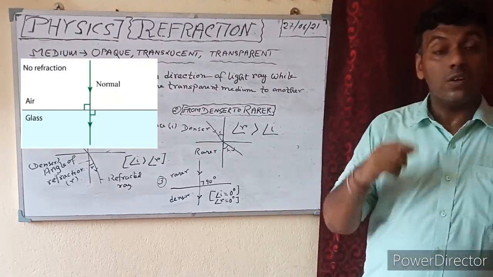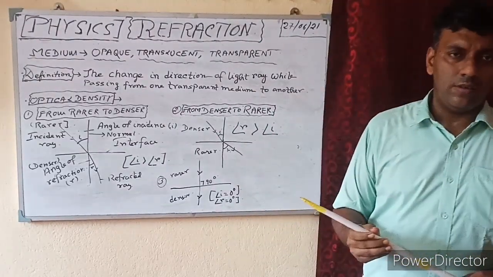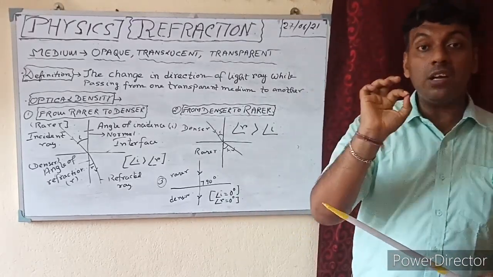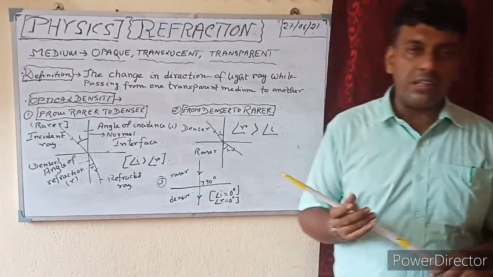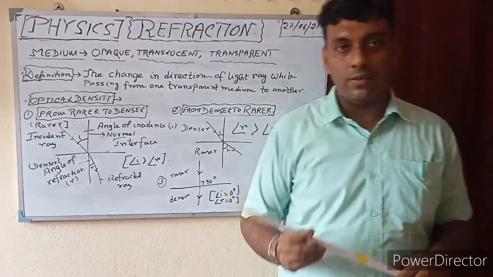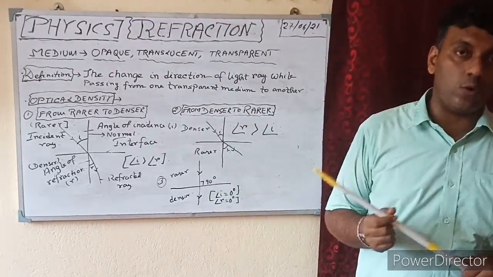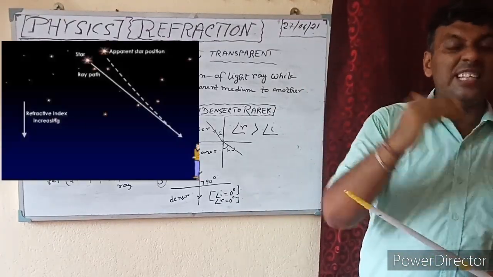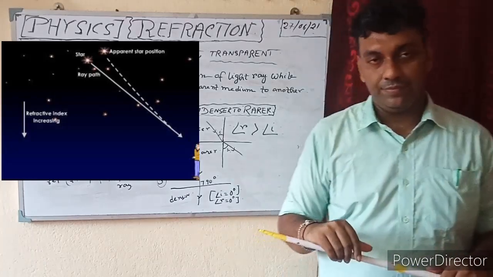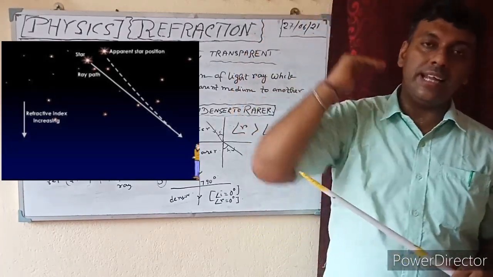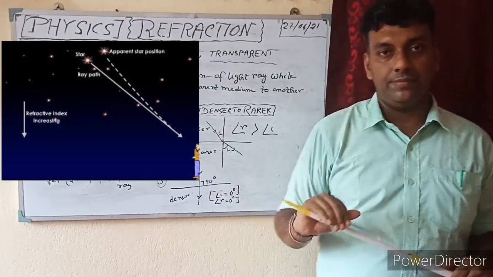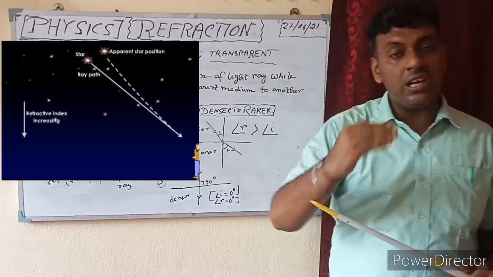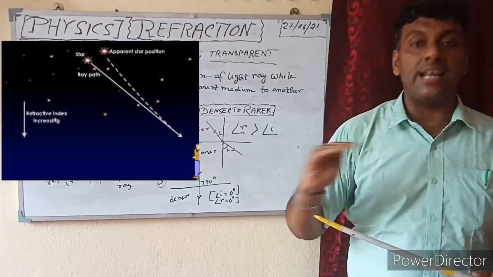Now I come to the point, what are the examples? Basically I will give two examples of refraction. Number 1, twinkling of the star. It is very common at night time that you all see the star twinkles. Why? Now the question is, why does the star twinkle? Very easy. We all know that the density of air is maximum on the surface of the earth. And as we go upward, the density of the air starts to decrease. And as we go higher and higher, the density gradually becomes less.